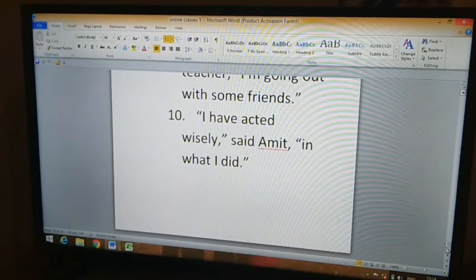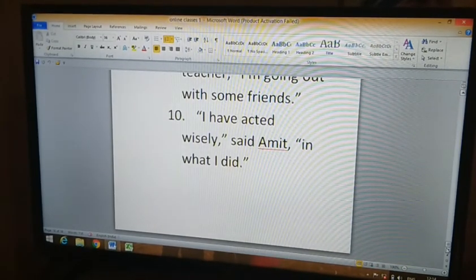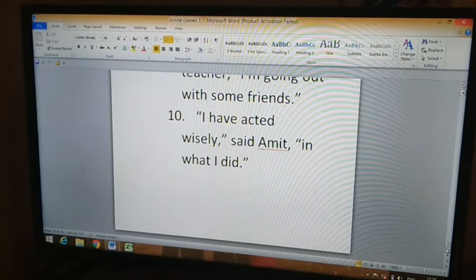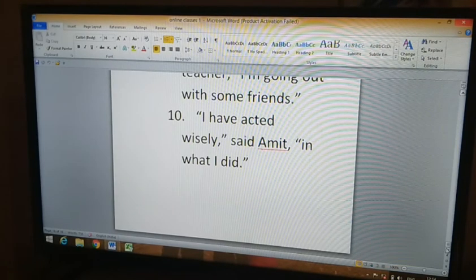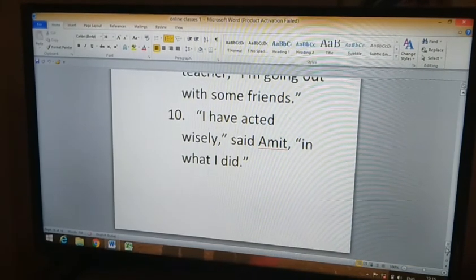So other than this, in your total English book, you have more exercises, more assignments. So by next week, as you are able to get the textbooks these days, I hope that you will complete more assignments in relation to this direct, indirect. So in the previous class, I had given you some homeworks. So let us discuss the answers of those questions.